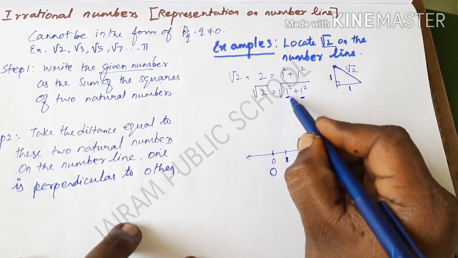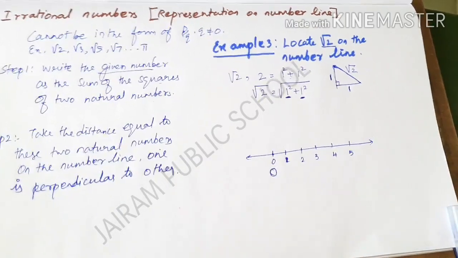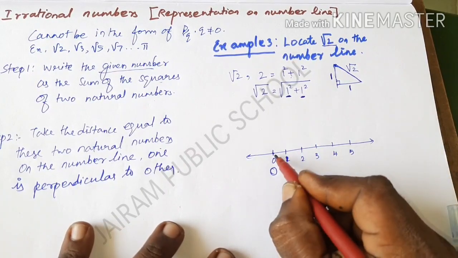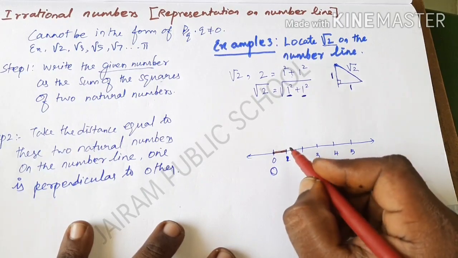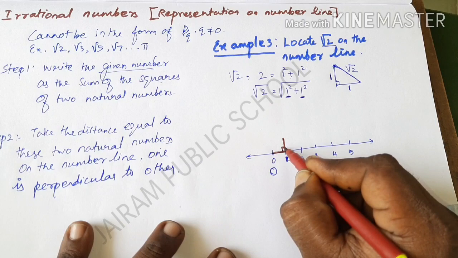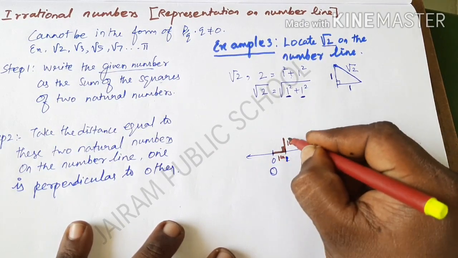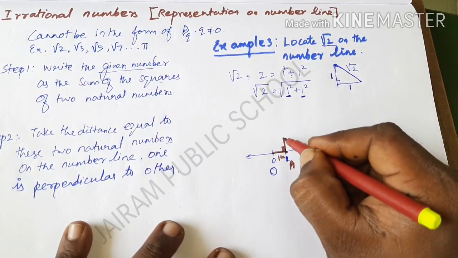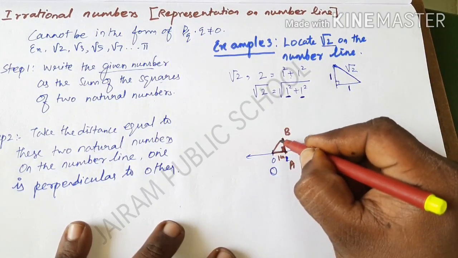What is the first natural number you are going to take? 1 unit. I am going to represent it here with a different color. Listen carefully. I am going to take 1 centimeter, so 1 unit. By using a set square I am going to draw a perpendicular line of 1 centimeter here. Next I am going to mark the points: this second point I am going to take as A, and this third point as B. Next I am going to connect OB.